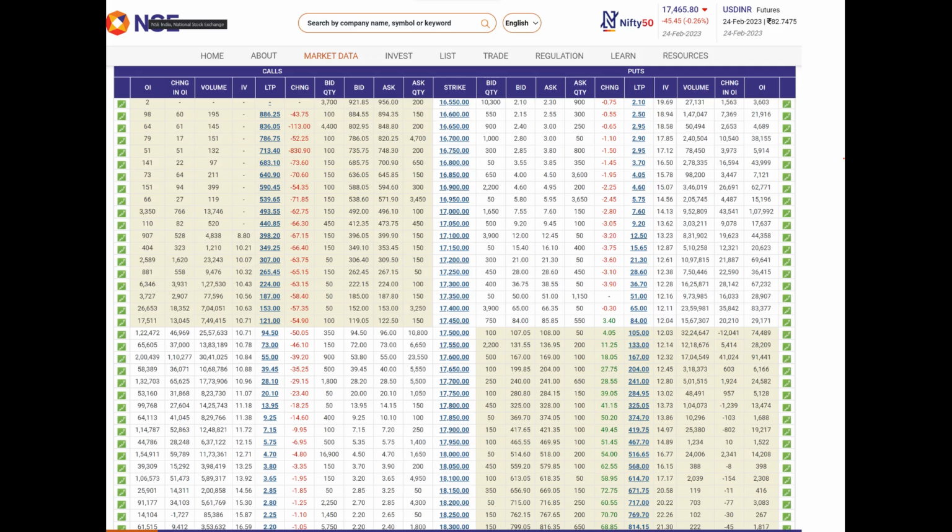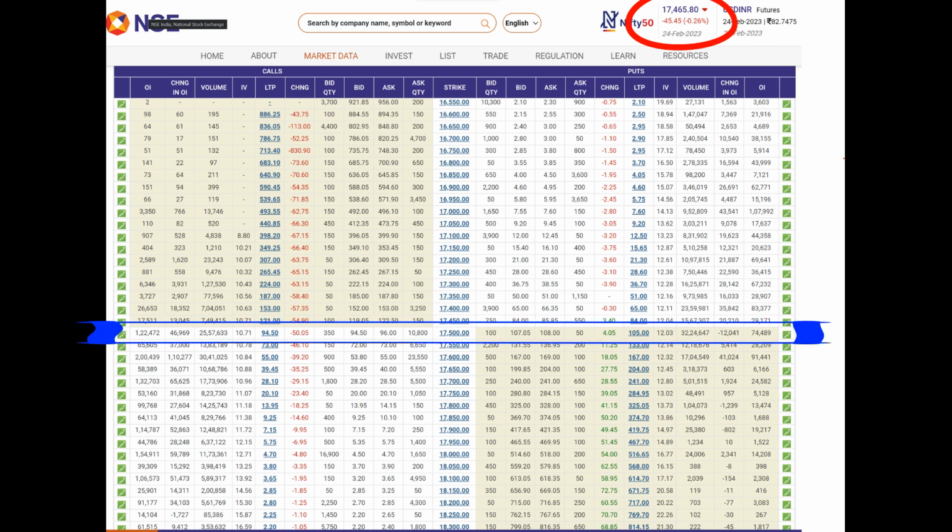Currently we are seeing the NSE website option chain of Nifty. The spot price of Nifty is 17,465. So the ATM for the call and the put option will be 17,500. Okay, and the ITM for the call option will be less than 17,500 and OTM will be greater than 17,500. That is, above this 17,500 will be the OTM for the call options, and vice versa for the put options.